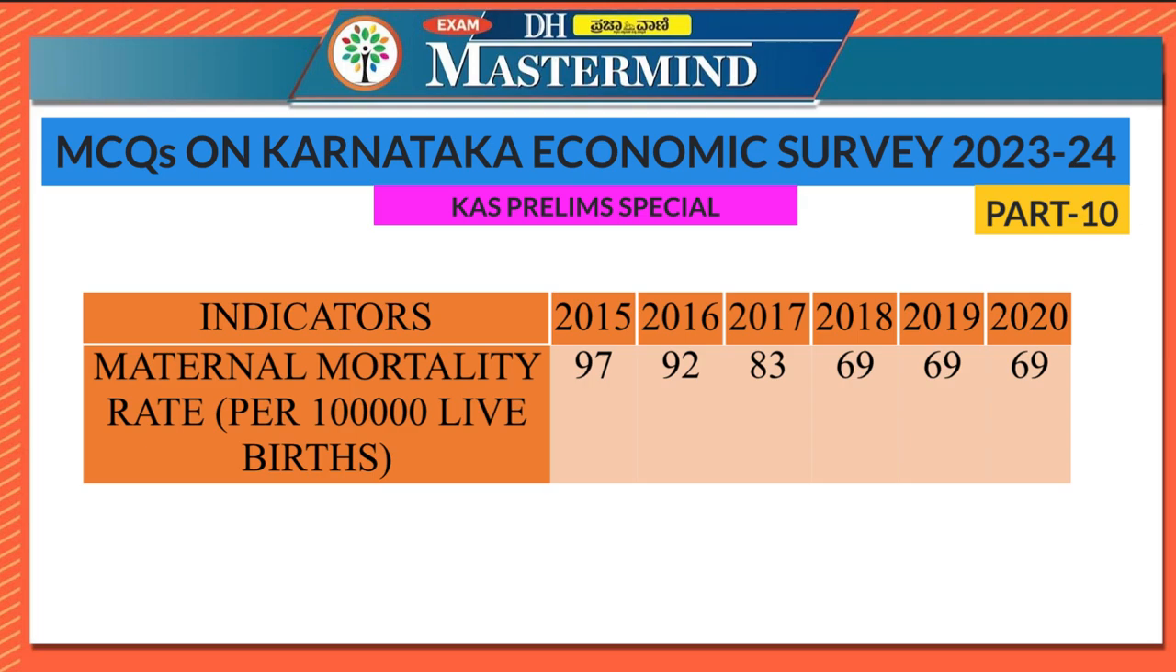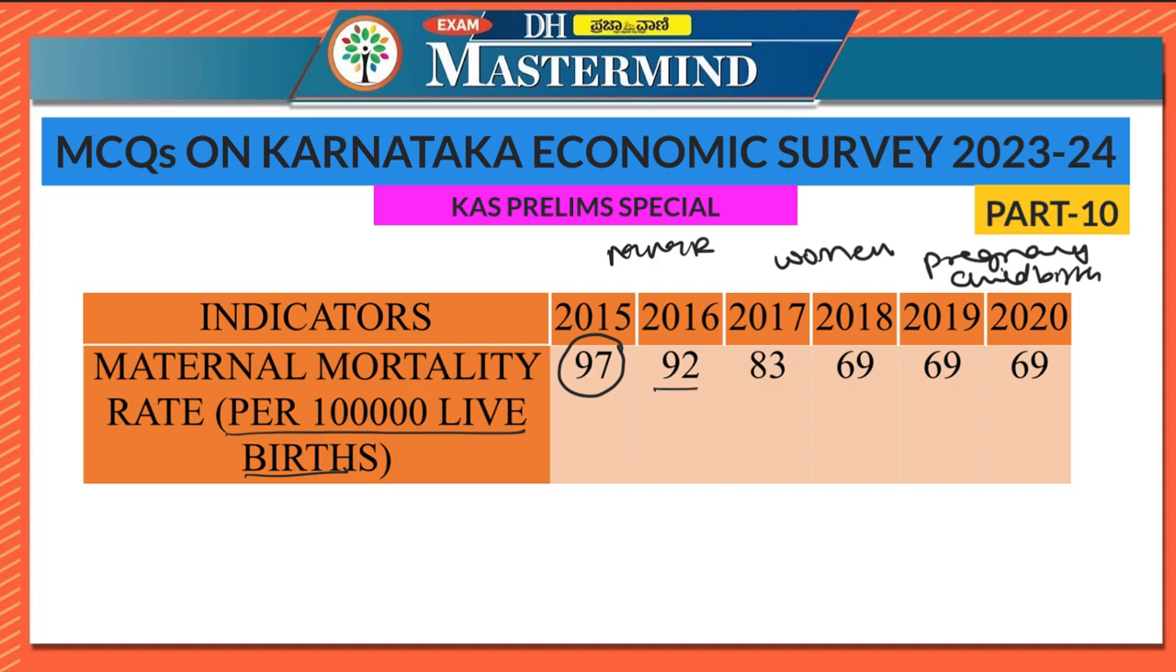So, what is maternal mortality ratio or maternal mortality rate? It is called maternal mortality rate or MMR. It is the number of women who die during pregnancy and childbirth per 1 lakh live births. Here you have to note it down that it is calculated for 1 lakh live births. So it was 97 in 2015. That means 97 women used to die during pregnancy or childbirth for every 1 lakh live births in 2015. However, it has come down to 92 in 2016, 83 in 2017, and from 2018 to 2020, it has been 69. So you have to note it down.